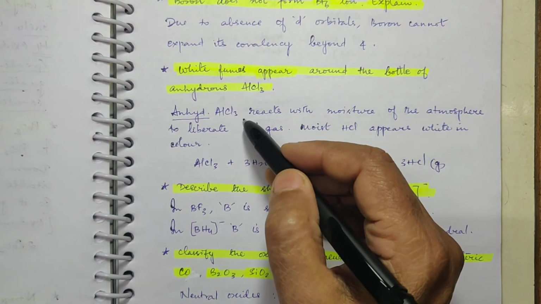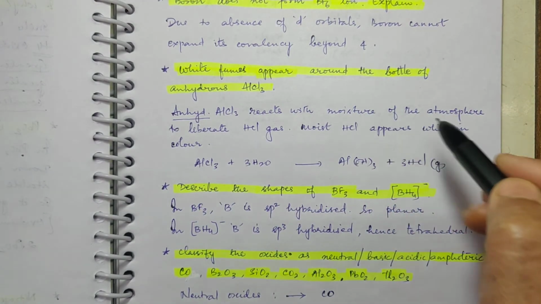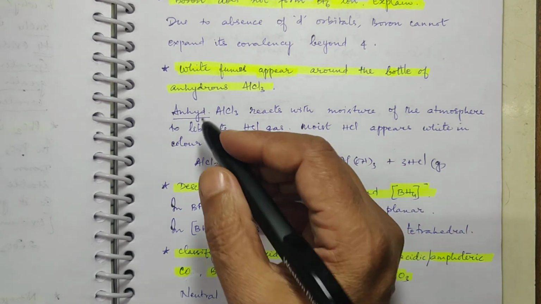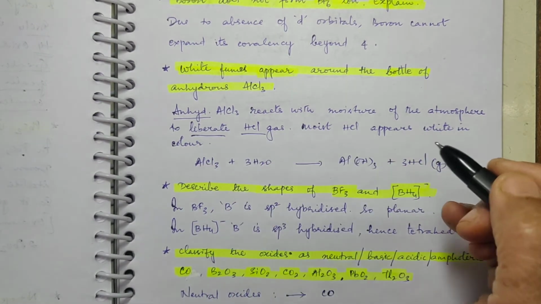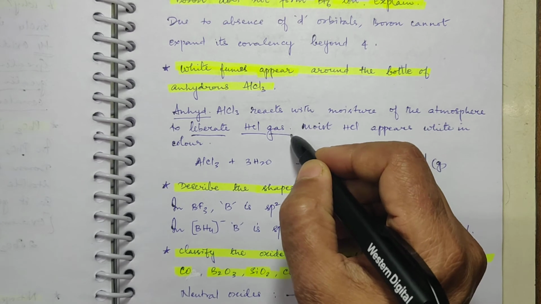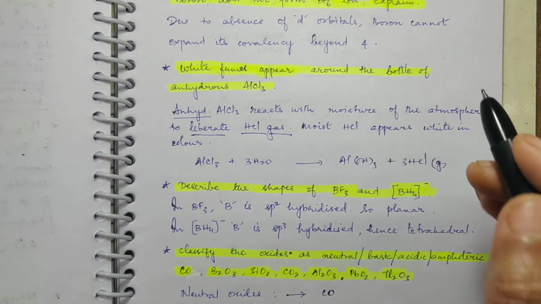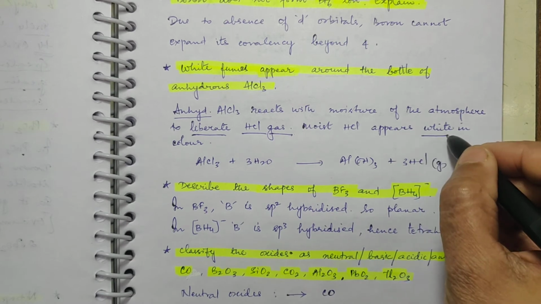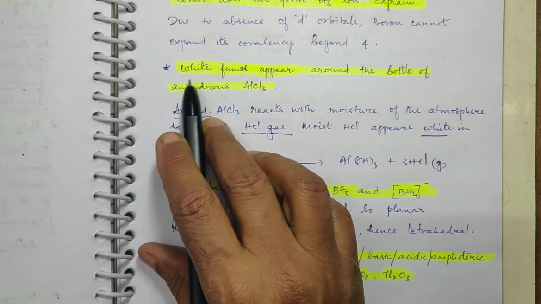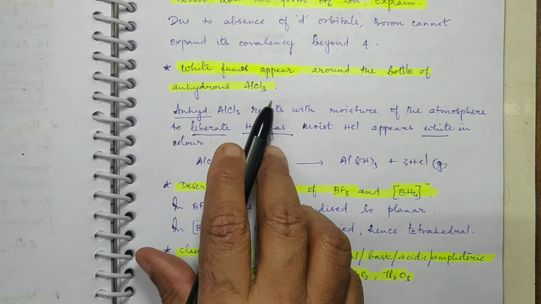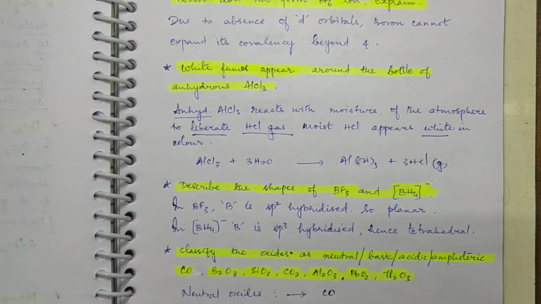So anhydrous AlCl3 will also react with moisture of the atmosphere to liberate HCl gas. Because of this HCl gas, there is fuming around the bottle. Moist HCl appears white in color. That is why white fumes appear around the bottle of anhydrous AlCl3.